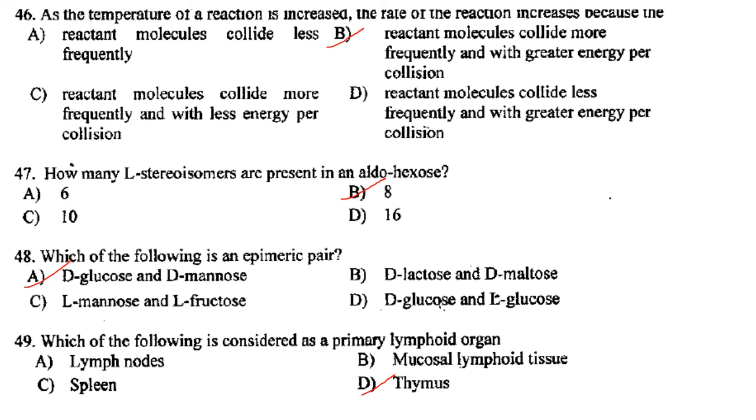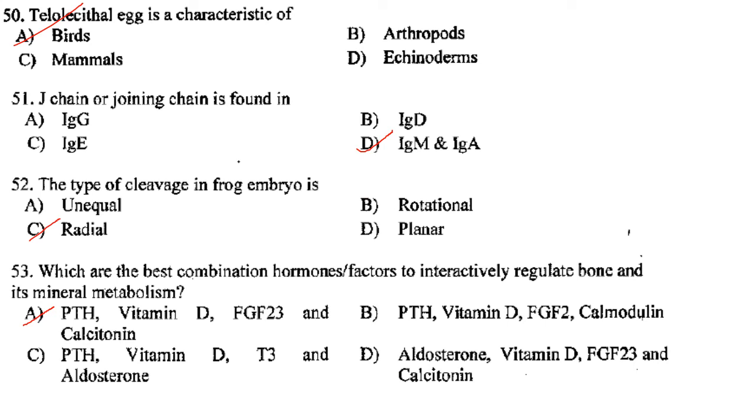Then which of the following is an epimeric pair? It is D-glucose and D-mannose. Answer is option A. Then which of the following is considered as a primary lymphoid organ? It is the thymus. Answer is option D. The next one.